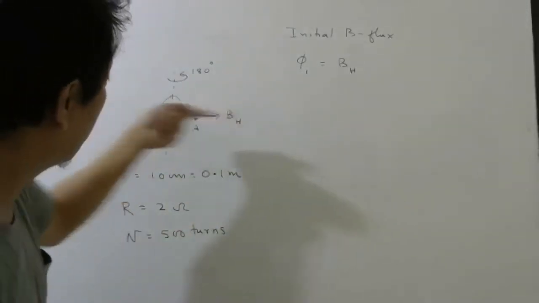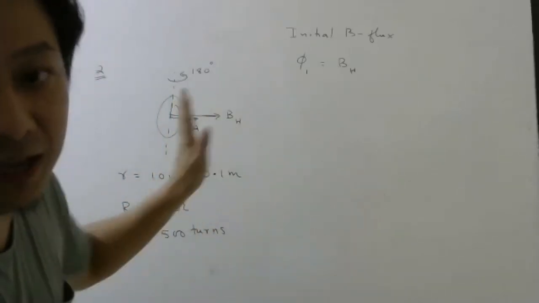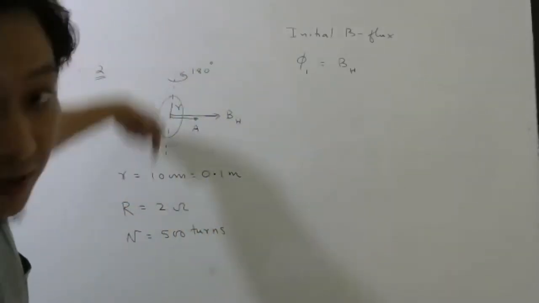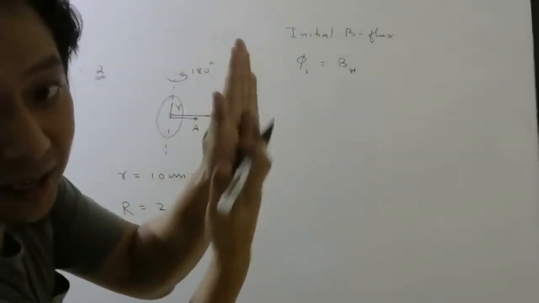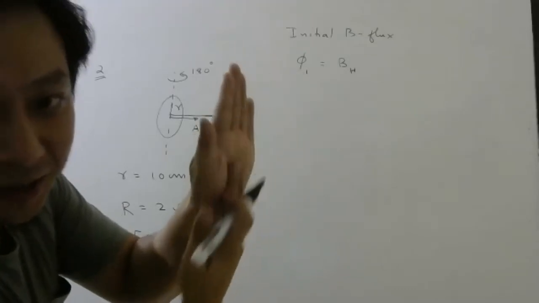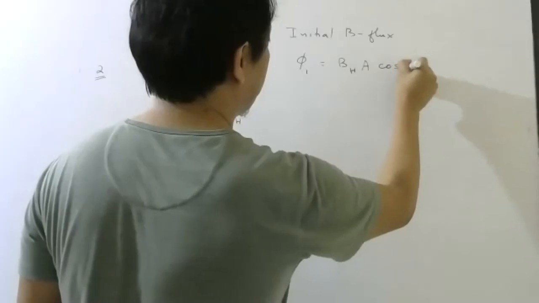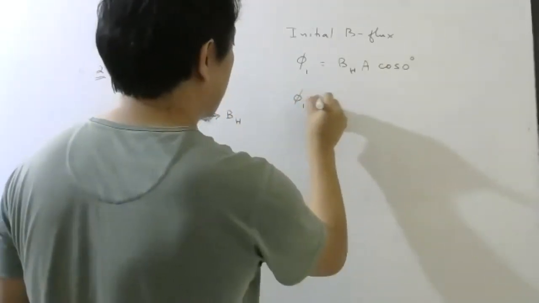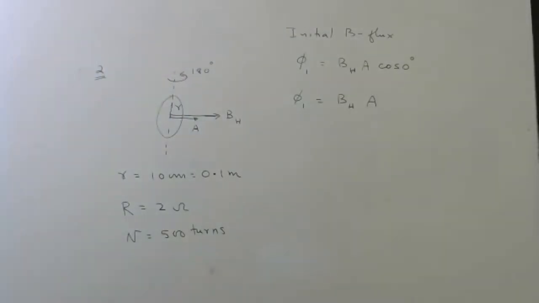Because BH is perpendicular to the plane, so it is parallel to the area vector. BV will be here. This magnetic field will not result in flux because it is passing parallel to the surface. Right, students? So BHA cos 0, so BHA. That is your initial magnetic flux.